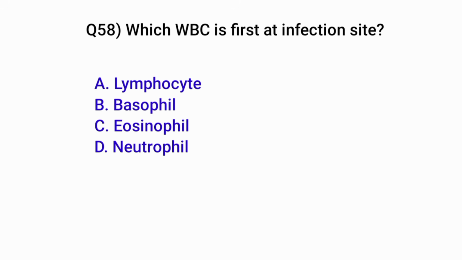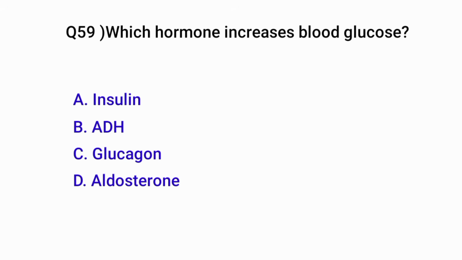Question number 58. Which white blood cell is first at an infection site? Correct option is D. Neutrophils. Question number 59. Which hormone increases blood glucose? Correct option is C. Glucagon.